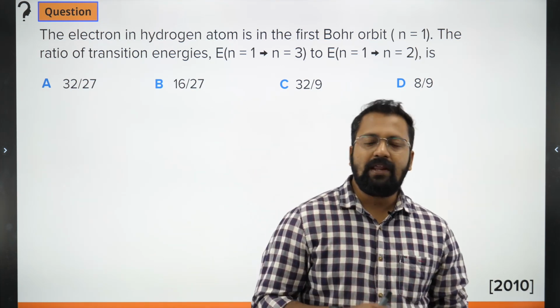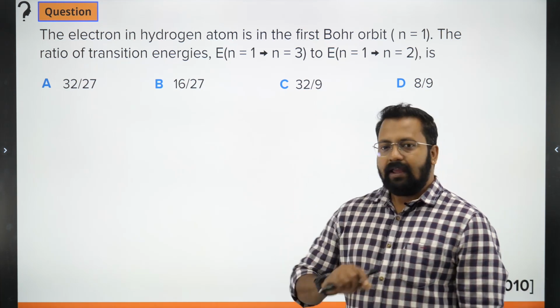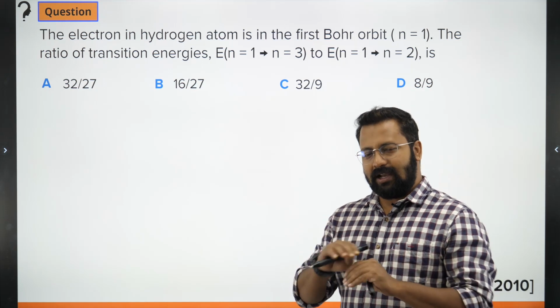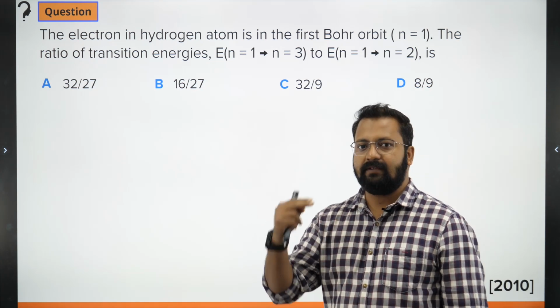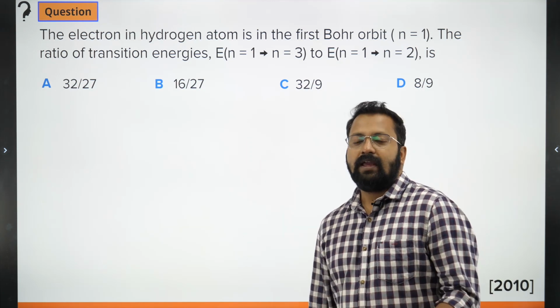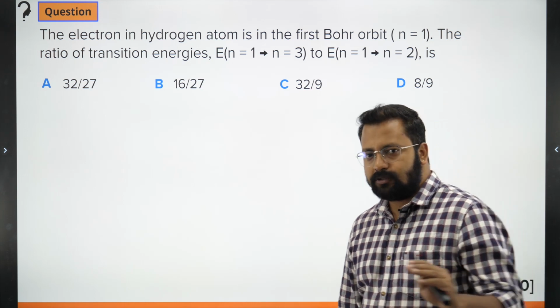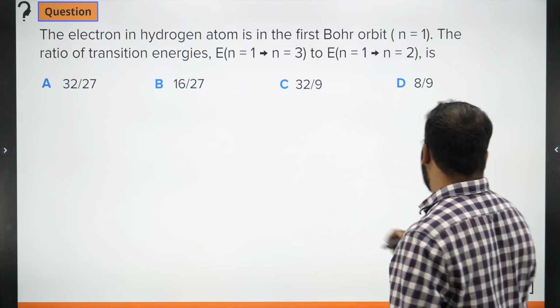What is the meaning of first excited state and second excited state? Ground state is n equals 1. First excited is when you are exciting to the first energy level that it can go to, which will be n equals 2. Second excited state will be n equals 3. So keep this in mind, because questions can be given in any form. So how do we solve the question?